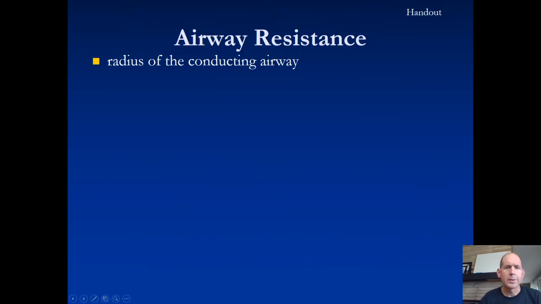Our next topic is airway resistance. In this case, it's mostly going to be related to the radius of the conducting airway. Remember that according to Poiseuille's law, the radius is the most important factor determining airway resistance. And for a given pressure, airway resistance is going to be an important determinant of airflow, how much air can be moved per unit time.